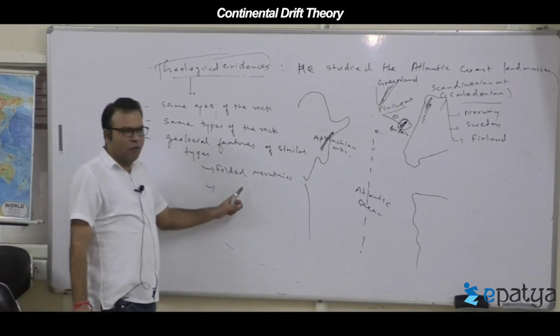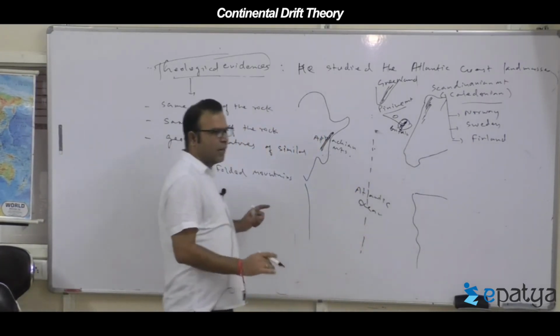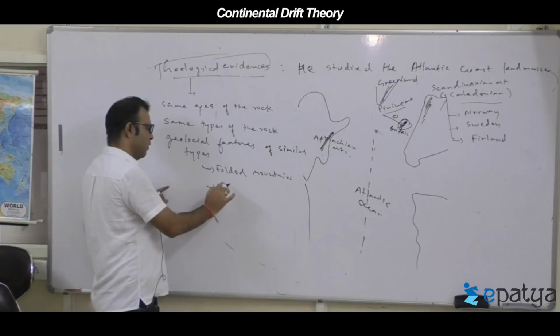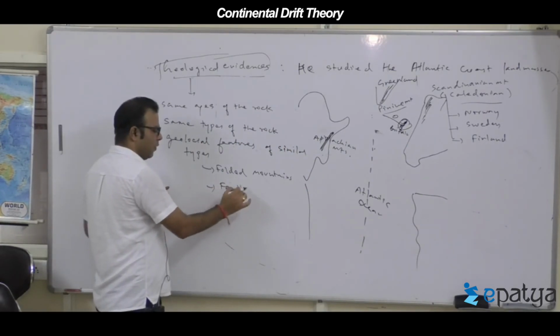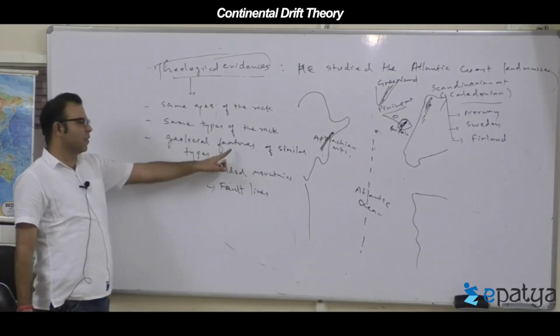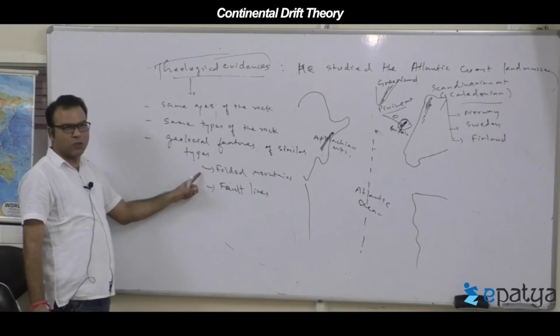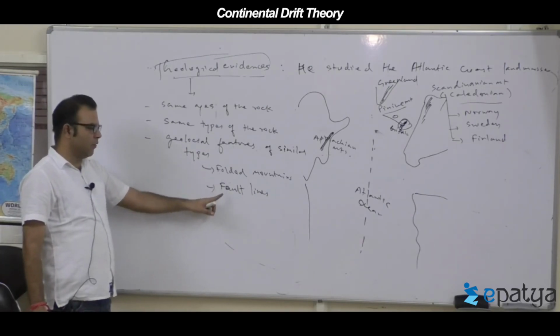So this is not only folded mountains, but if they found faults also, the fault line is also the same. Even the fault lines. So geological features of similar type he found on both the American coast and the European coast: folded mountains and fault lines.